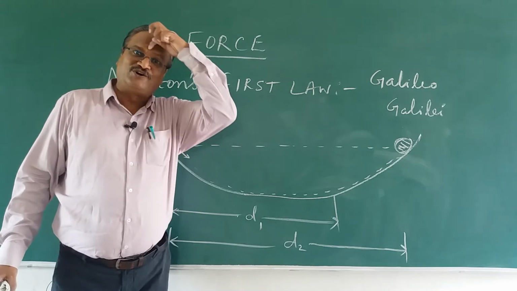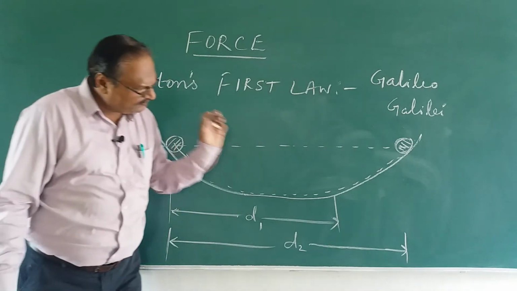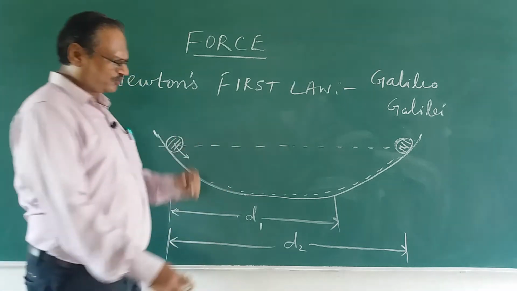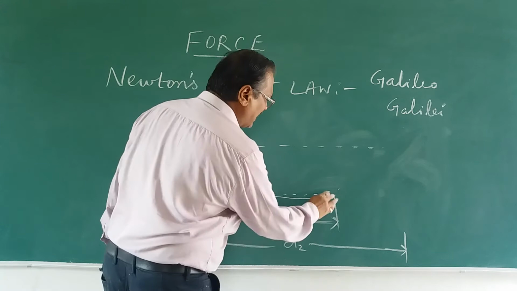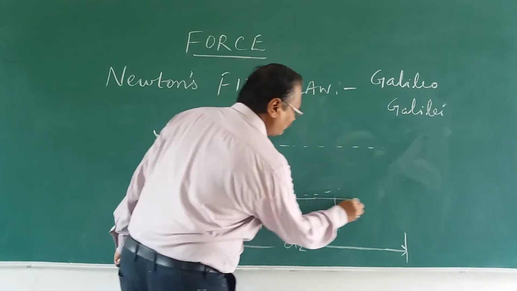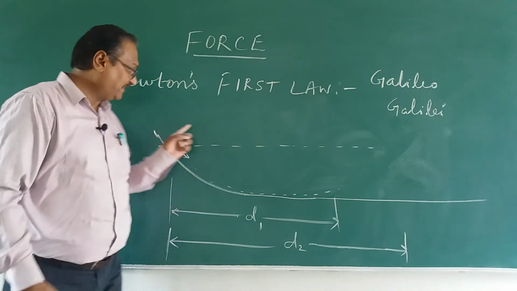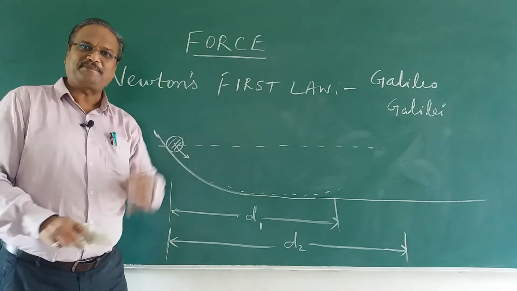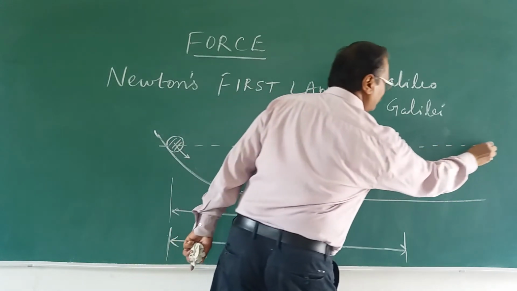Now, Galileo thought something very special. Suppose if I take this and make it flat like this, what will happen? Where will it reach? And the body will be going on, going.